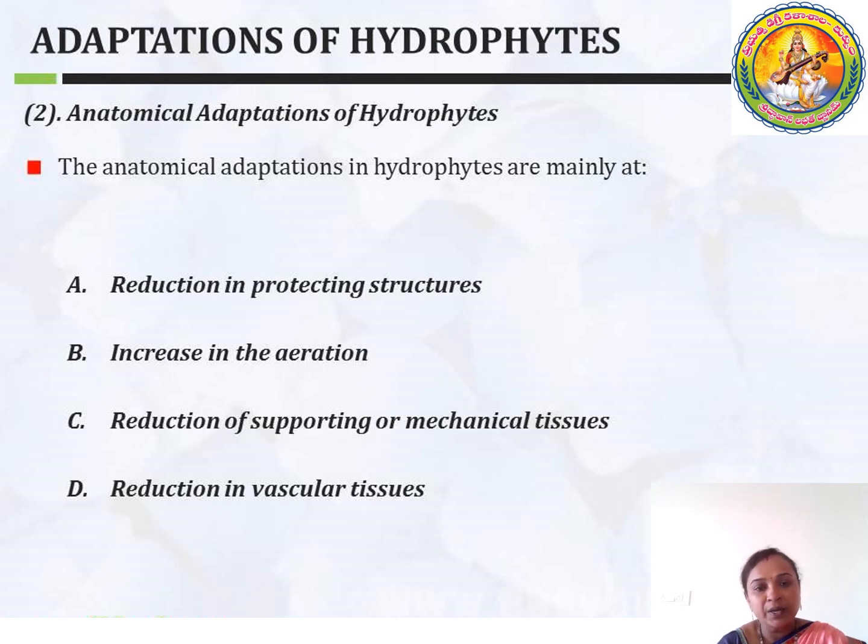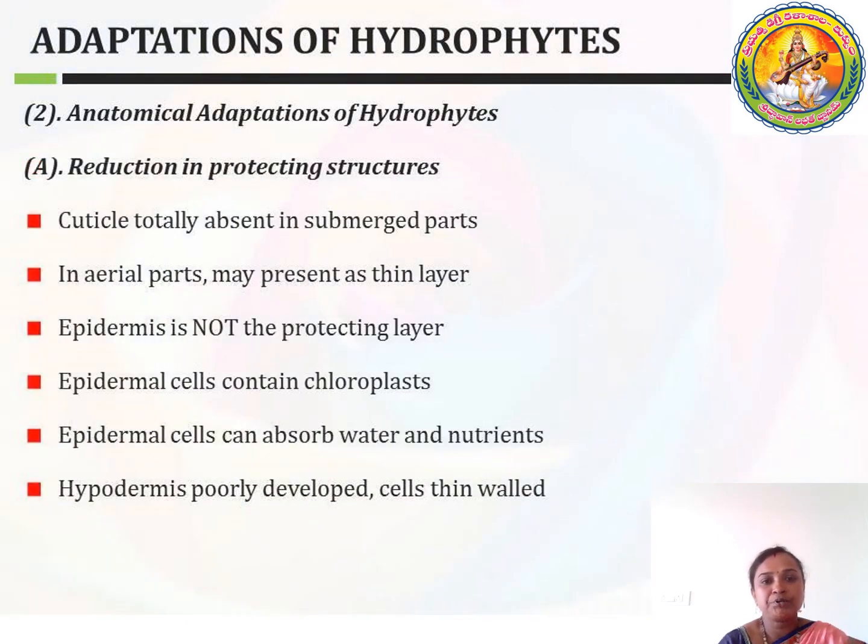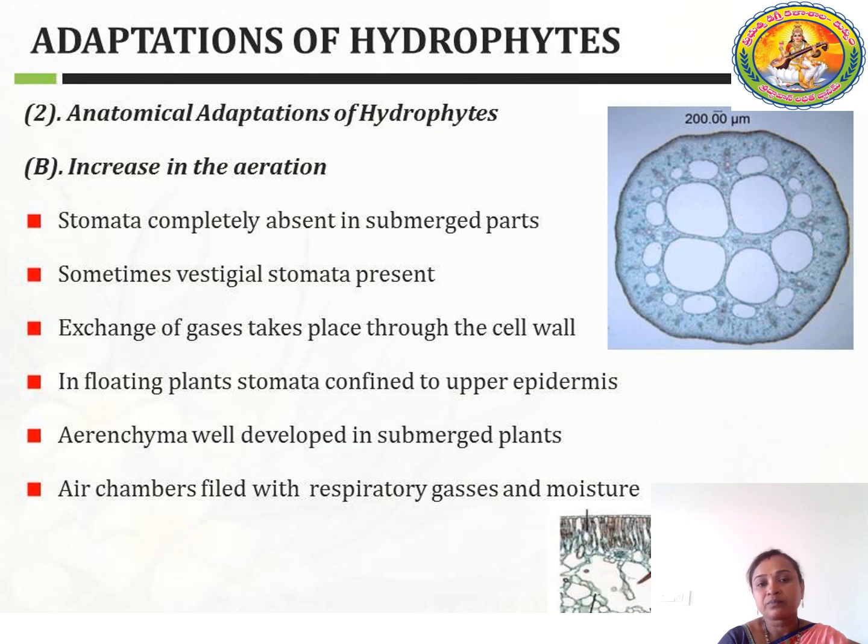And then here you can see that these leaves are mainly useful to the plants in the case of aeration. Before, I told you that in the epidermis you can't see chlorophyll or any nutritional substances, and the hypodermis is poorly developed with thinly walled cells.